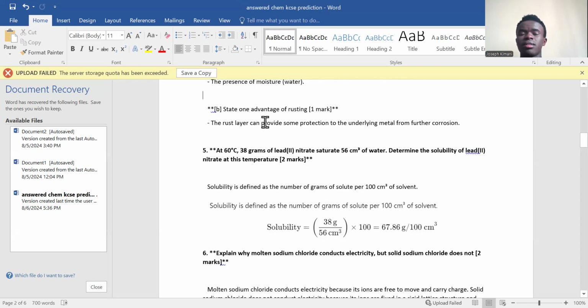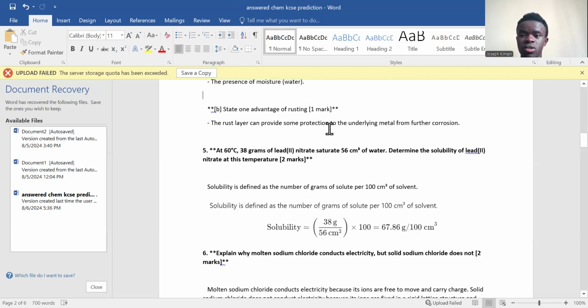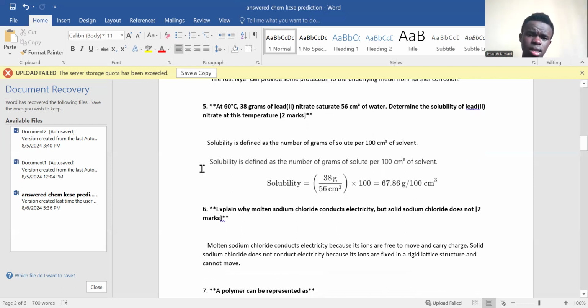Another advantage of rusting is that rusting leads to decomposition. Remember when metals fall into the soil, if there was no rusting, they would not decompose. But now due to rusting, they'll decompose. And remember that is iron, iron is the one that rusts. So when they decompose, they will be adding nutrients to the soil. That's another advantage. Now let's go to the next question.